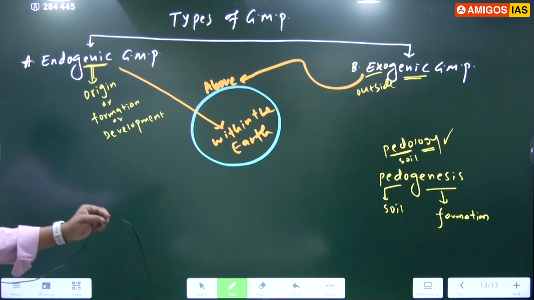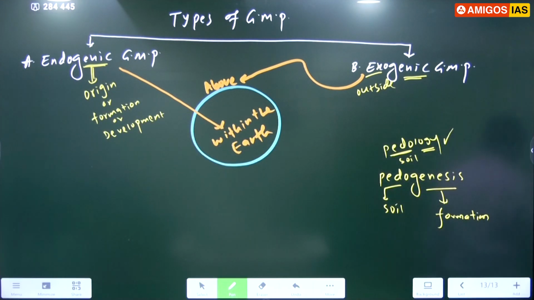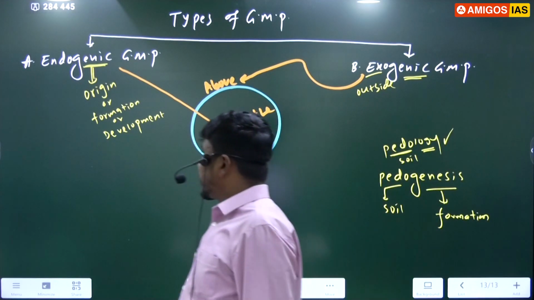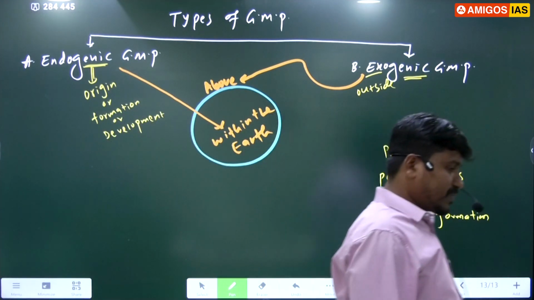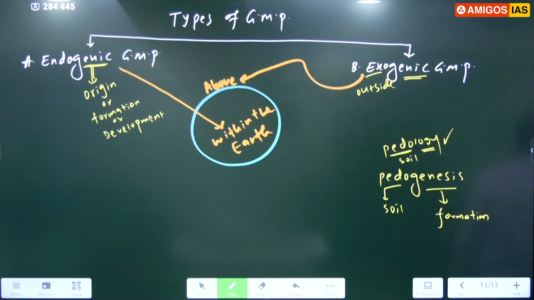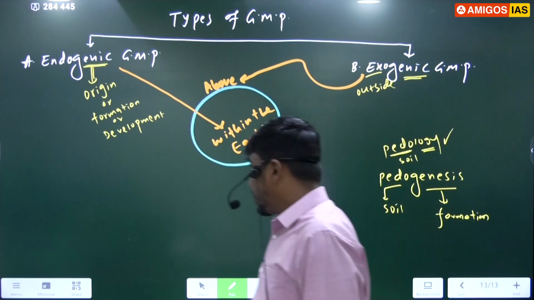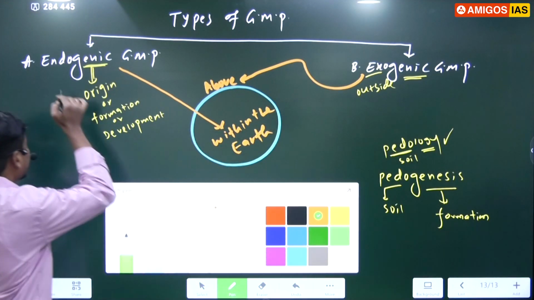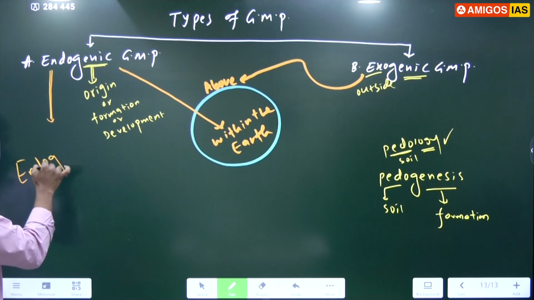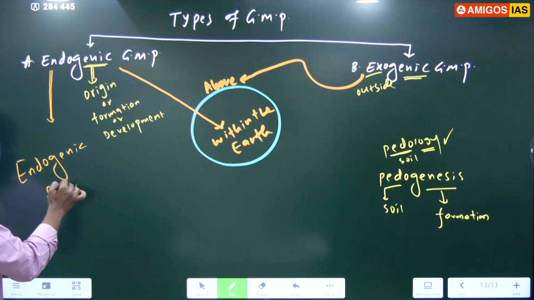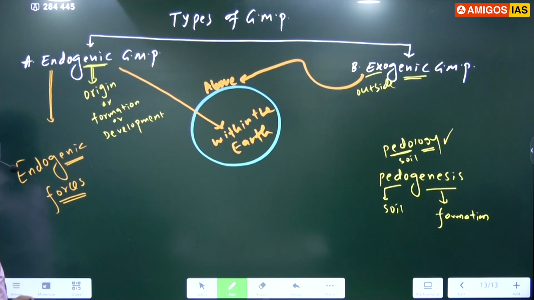Add one line. Forces those are responsible for endogenic processes are known as endogenic forces.